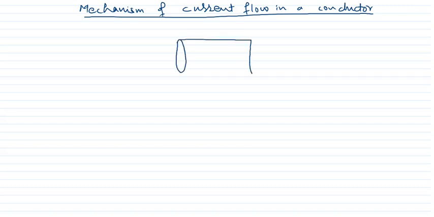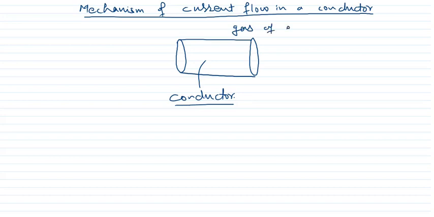and in this conductor, if this is a very good conductor, then what is there? There is a gas of electrons. We can imagine it like this: a gas of electrons, that everywhere there are a very large number of electrons present which are free to move.